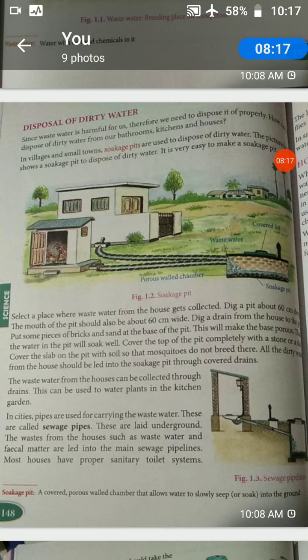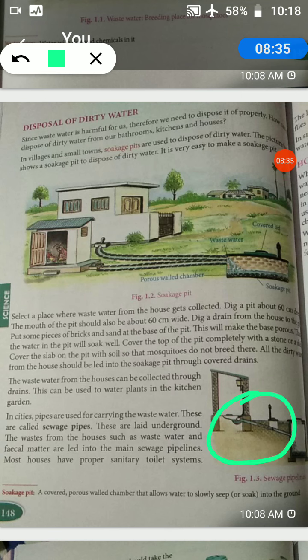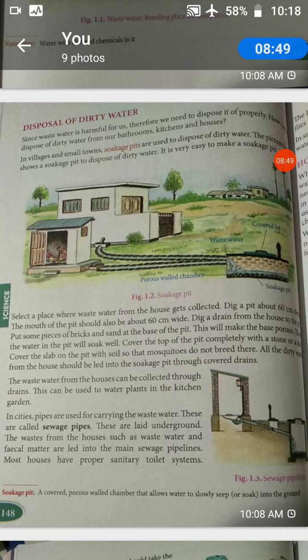Then one more method, which they use in cities. Here it is open drains, but in cities they use closed pipes underground. I think you all observed this in Bangalore. There will be a pipe inside the ground, and through that pipeline the wastewater will go and collect in a pit.